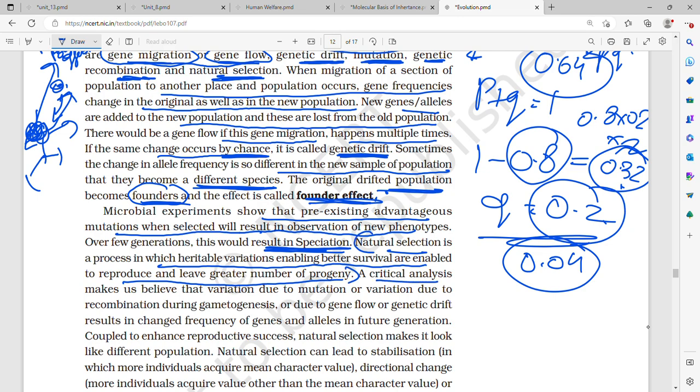Critical analysis makes us believe that variation due to mutation, or variation due to recombination during gametogenesis, or due to gene flow or genetic drift, results in change in frequency of genes and alleles in future generations. इसीलिए हार्डी वाइनबर्ग इक्विलिब्रियम पर डिपेंड करता है.